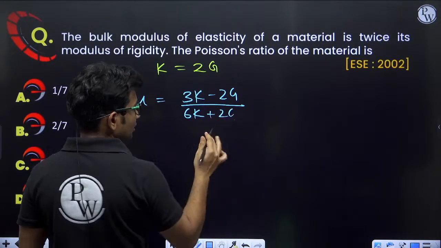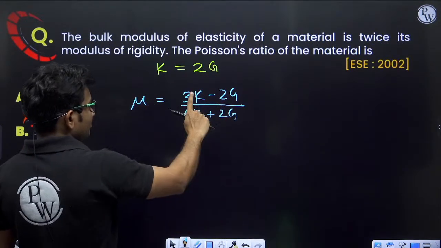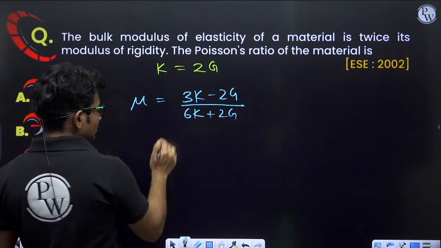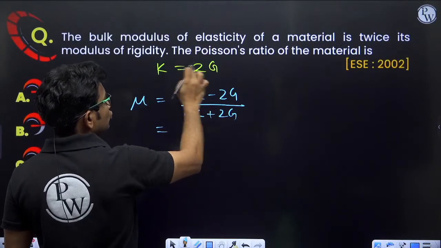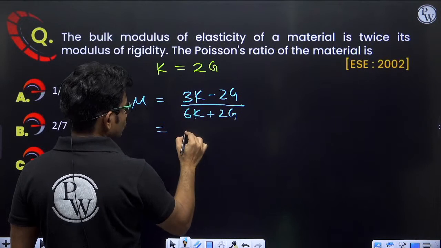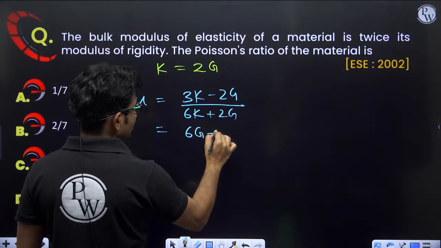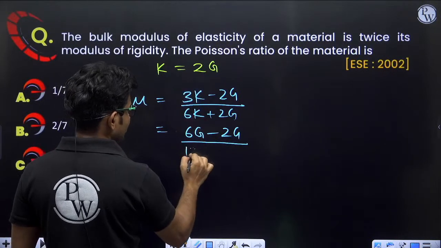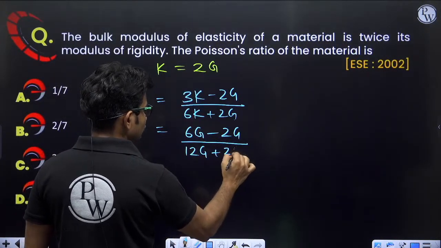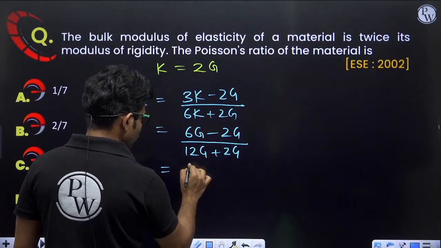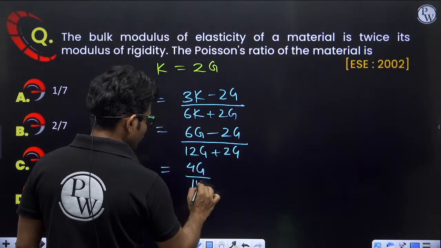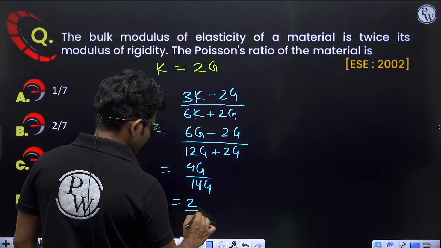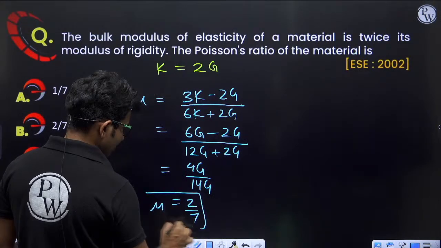This is the relationship between mu, K and G. Now K is 2G, so 3K is 6G, minus 2G, divided by 6K, that means 12G, plus 2G. I'll be getting 4G divided by 14G, which is 2 by 7. So mu will be equal to 2 by 7.